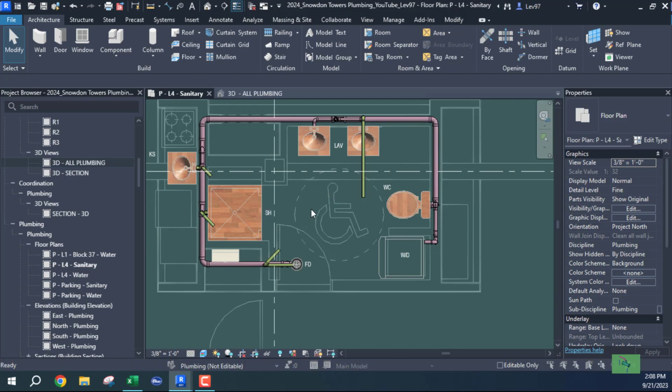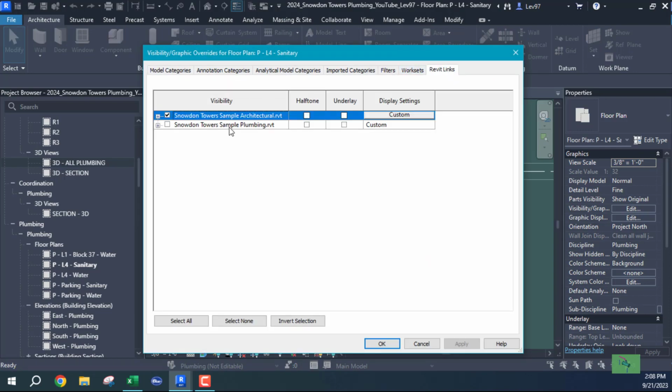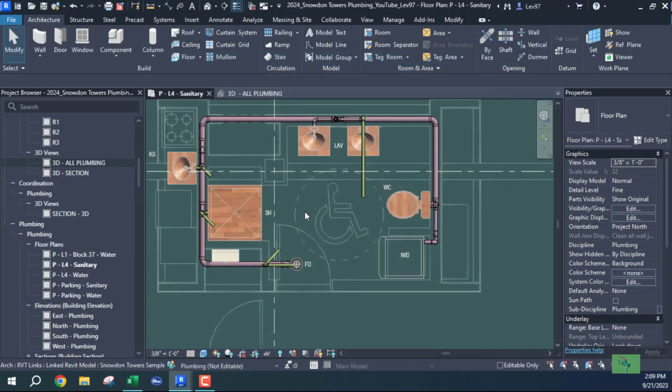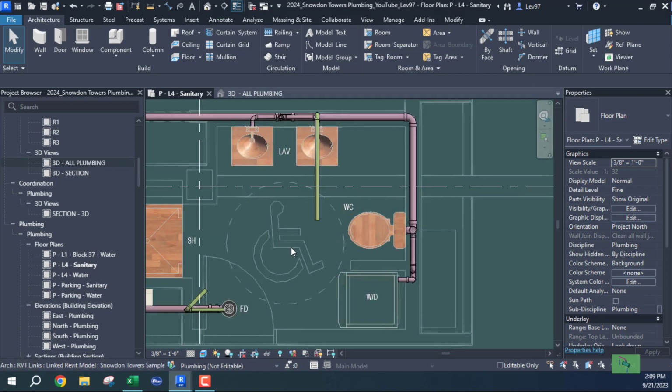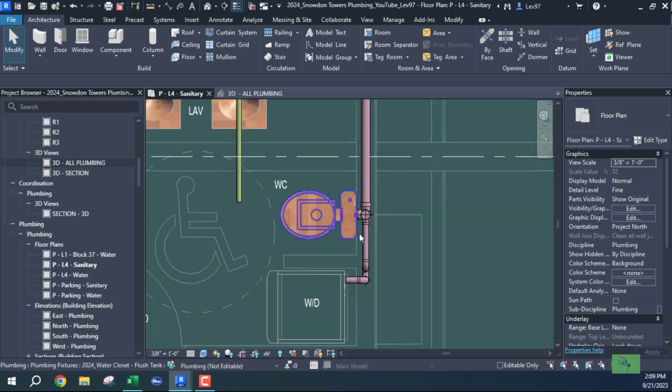I don't think I have my mechanical. Okay. So I'm going to have to load in the mechanical model.